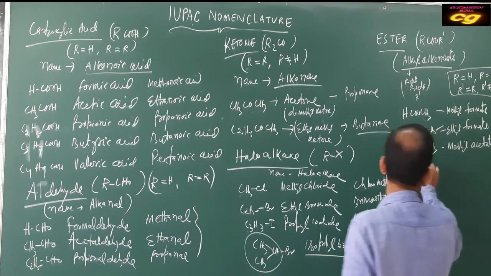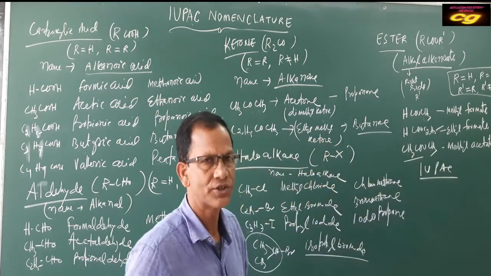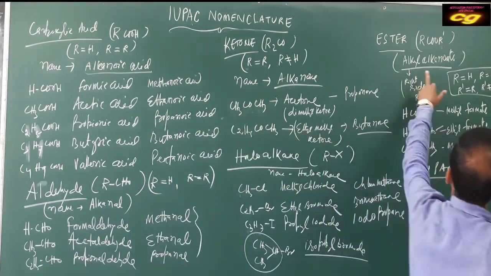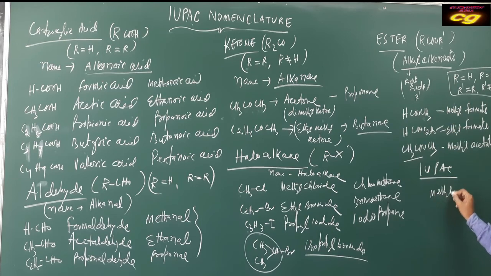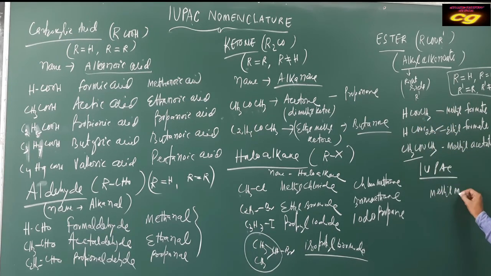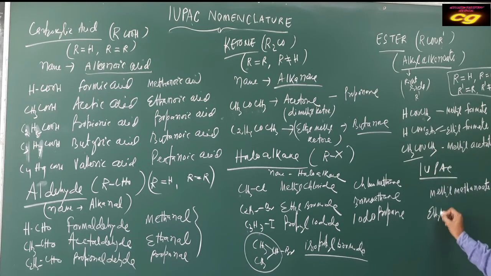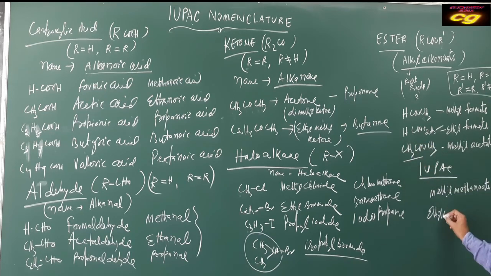But the IUPAC name of ester will be alkyl alkanoate. First you see what is the name? Here alkyl is methyl. Then how many carbon? 1 carbon left. That is methanoate. ATE. Come to the second. Here it is ethyl. Ethyl. Then how many carbon? 1 carbon. So methanoate.